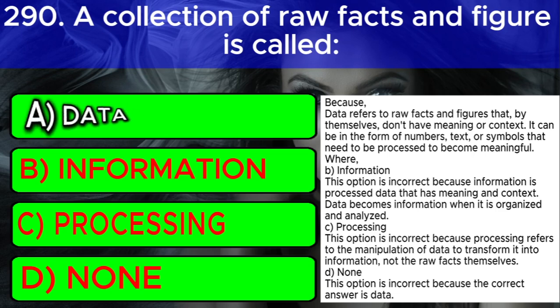It can be in the form of numbers, text, or symbols that need to be processed to become meaningful. Where B. Information. This option is incorrect because information is processed data that has meaning and context. Data becomes information when it is organized and analyzed. C. Processing. This option is incorrect because processing refers to the manipulation of data to transform it into information, not the raw facts themselves. None. This option is incorrect because the correct answer is data.